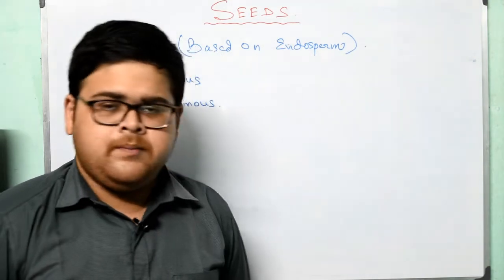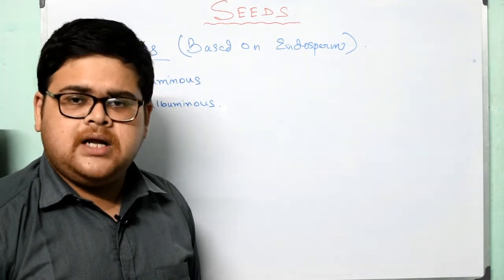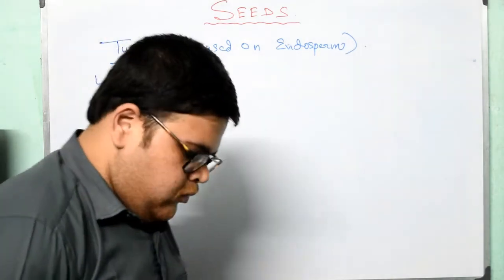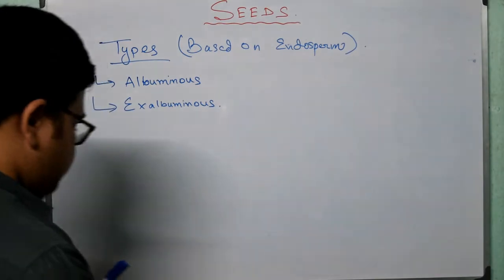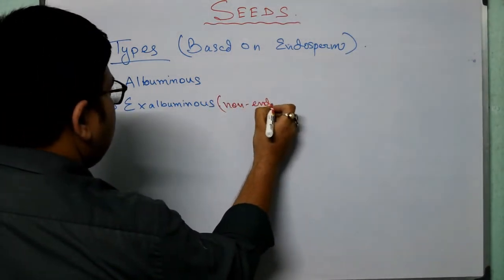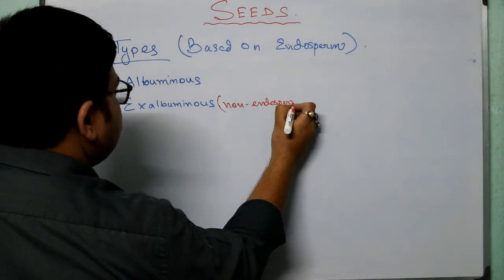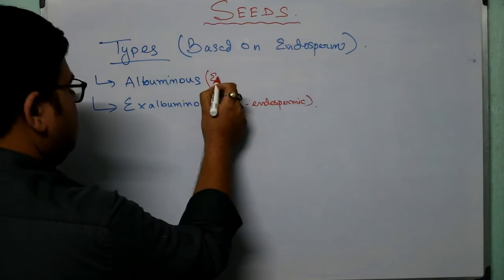Cotyledons are thin and membranous and endosperm persists. Endosperm remains in that particular type of seed. Now what is exalbuminous? That is non-endospermic, and this one is endospermic.